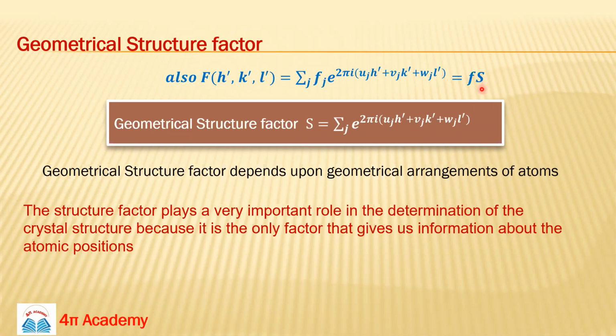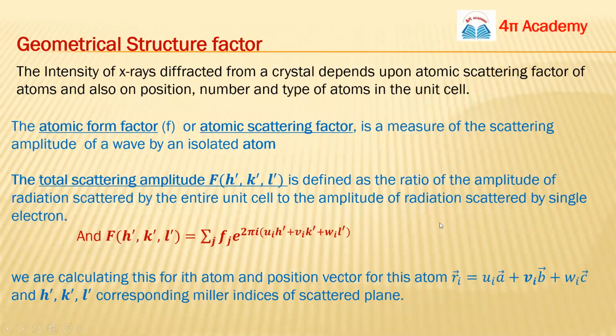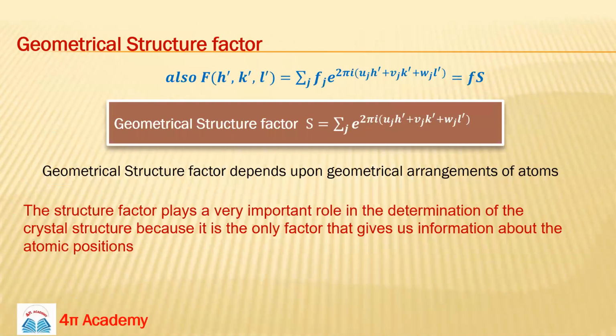In this way, S will be the sum over j of e to the power 2 pi i (u_j h dash plus v_j k dash plus w_j l dash). One thing, guys: you can take either i or j. If you are talking about the ith atom, all these terms will be in i only, and otherwise in j terms only. So I will correct that. This geometrical structure factor is the deciding factor, and it plays a very important role in X-ray